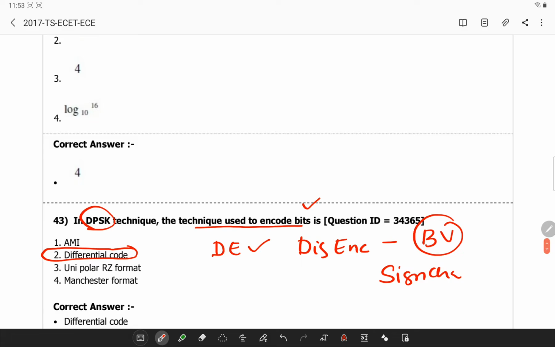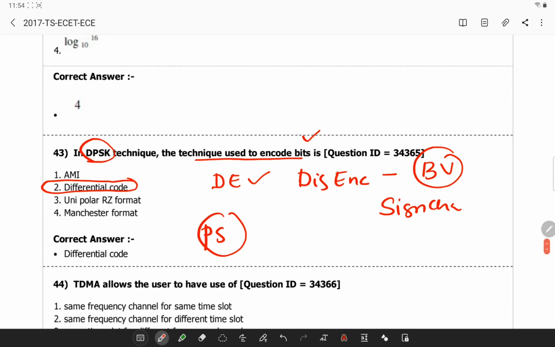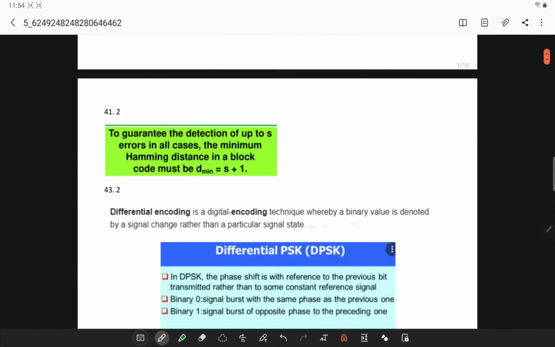In DPSK, the phase shift with reference to the previous bit is transmitted rather than some particular voltage. I'll show you the pictorial representation of this.